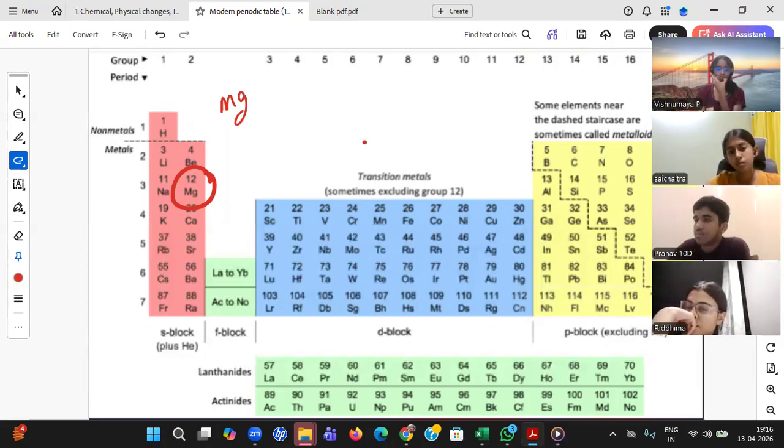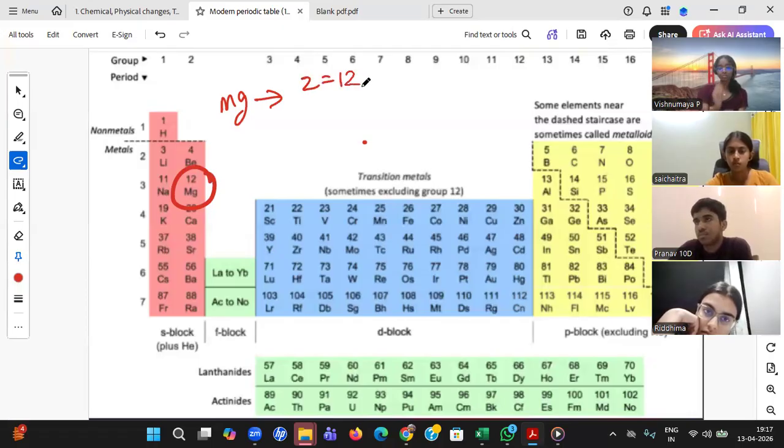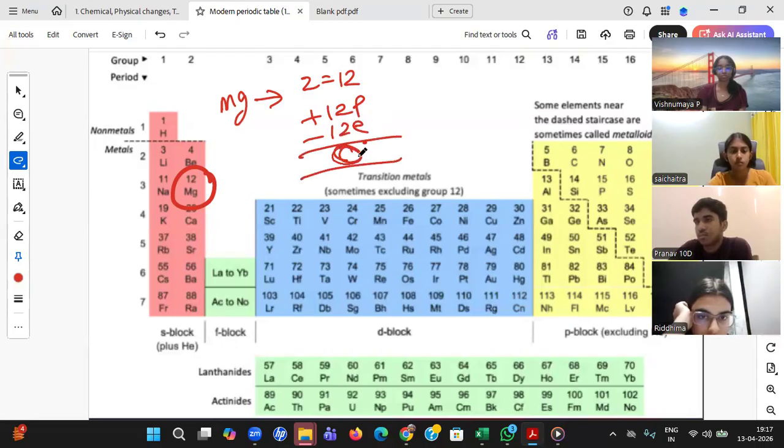In the noble gases, I have these many elements. Whom do you want to behave like? Magnesium will say, I'm at 12. I want to behave like neon, which is 10, which is near to me. Argon is also a noble gas, but it is 18, farther from me. So okay, magnesium, you have 12 as your atomic number, right? What does the 12 mean? You have 12 positive, 12 negative. So you are at 0. Right now you are neutral.